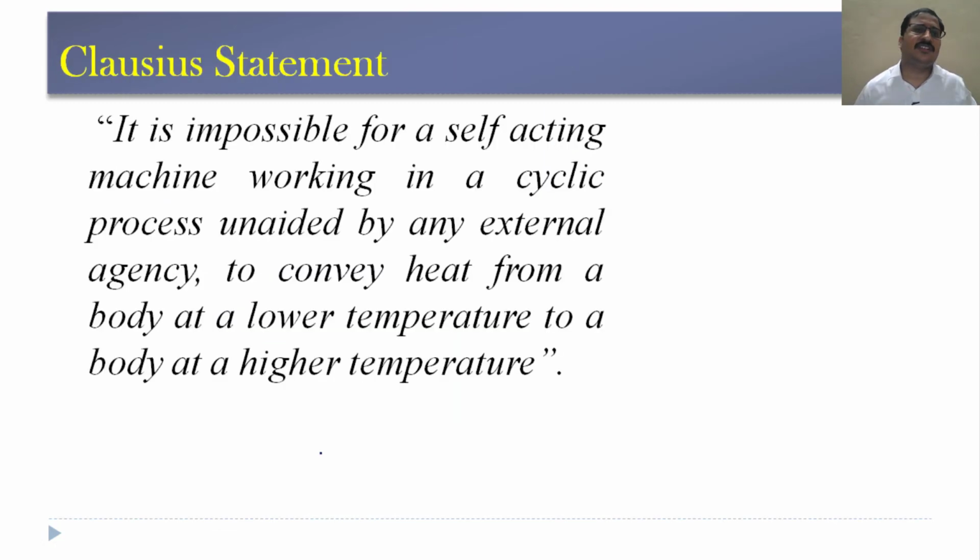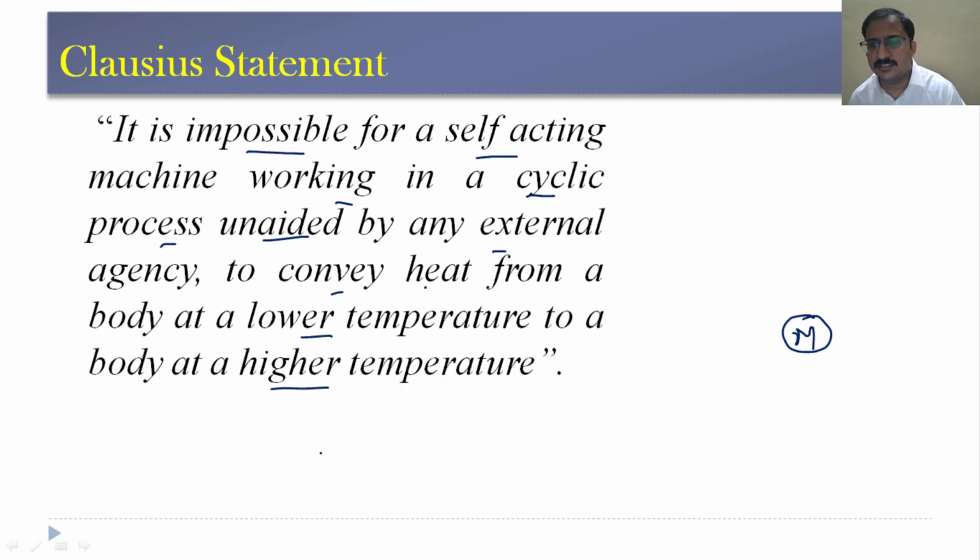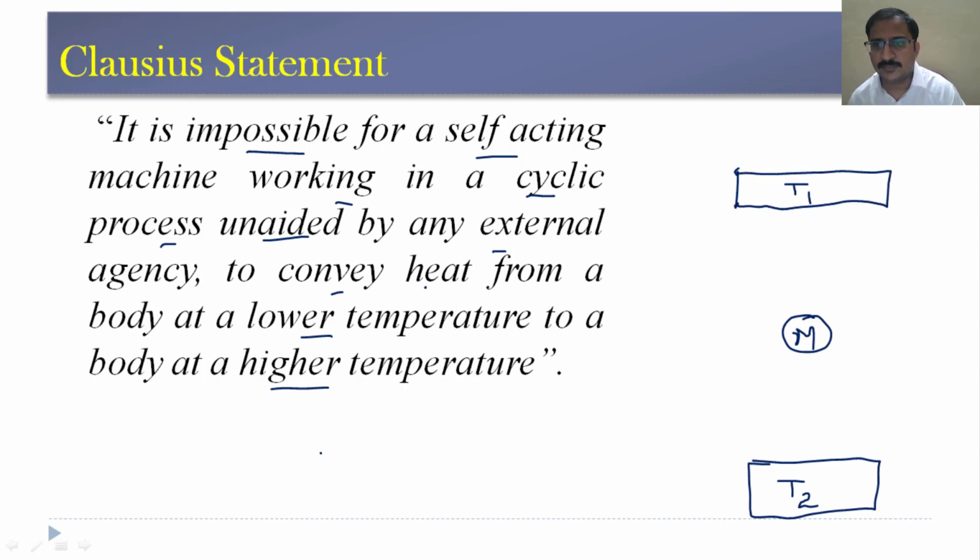Now let us see what is Clausius statement. So this Clausius statement says that it is impossible for a self-acting machine working in a cyclic process unaided by any external agency to convey heat from a body at lower temperature to a body at higher temperature. That means, let us consider there is a machine like this and there is a lower temperature body. Let us say T2 is the temperature of that body and T1 is the higher temperature body.